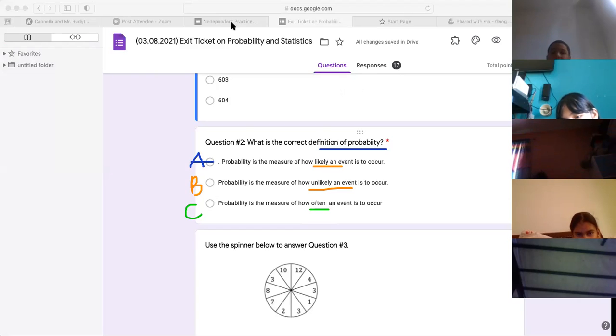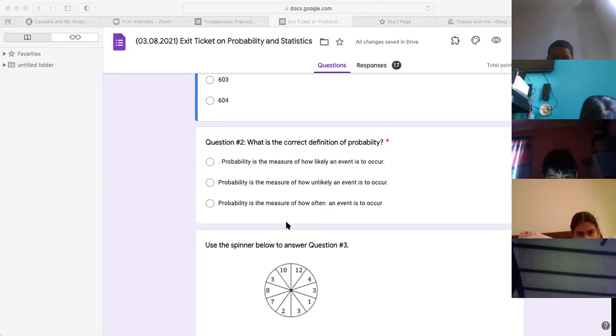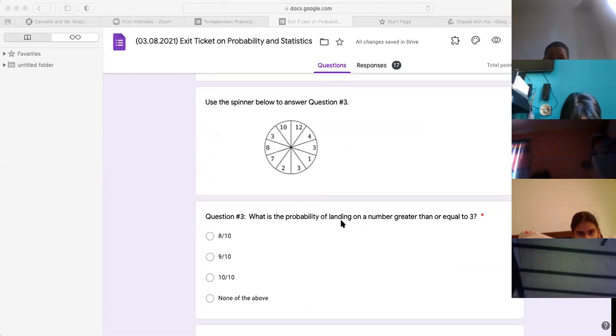Let's see what the consensus says in here. I got 5, 6, 7 people that said A, 8, 9, 10, 11, 12, 13. Okay, consensus rules, it is A. Number 2 on the exit ticket is choice A. Bravo.